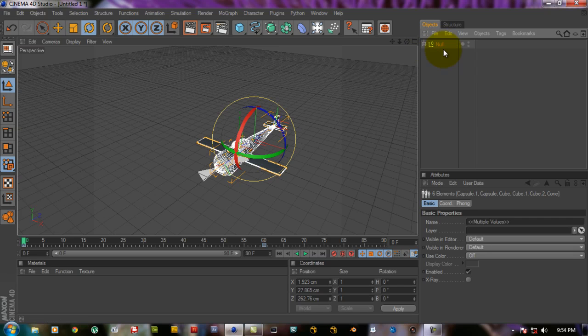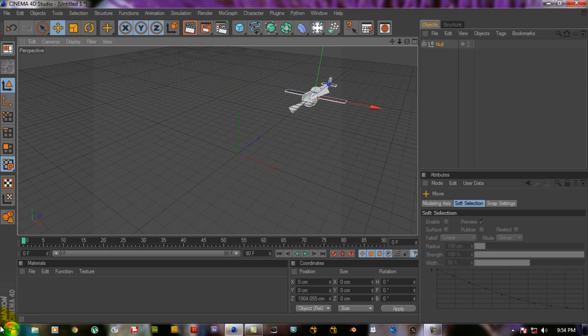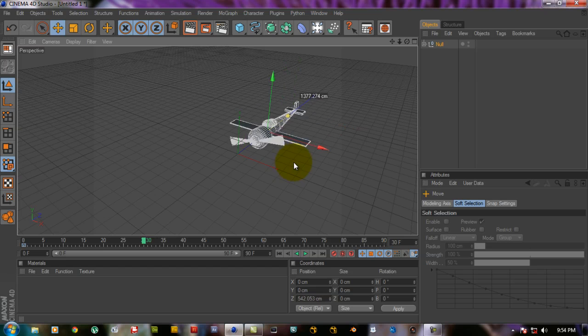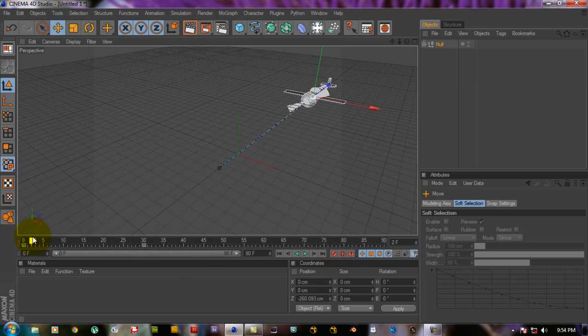Okay, now we have to animate the plane, so we have to press a keyframe, go to somewhere around 30 frames and just drag the Z axis and press the keyframe once more so that we can get a moving plane.